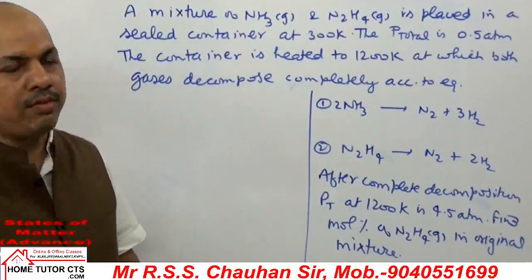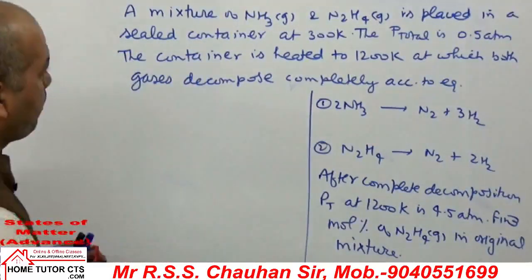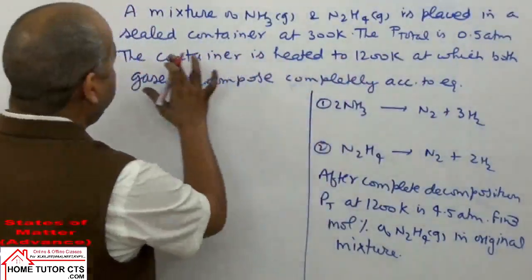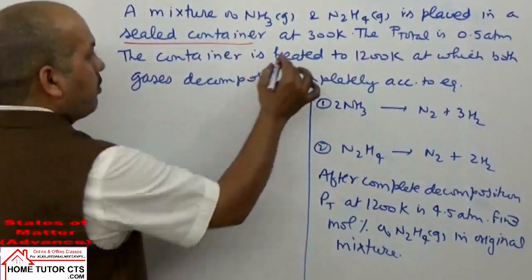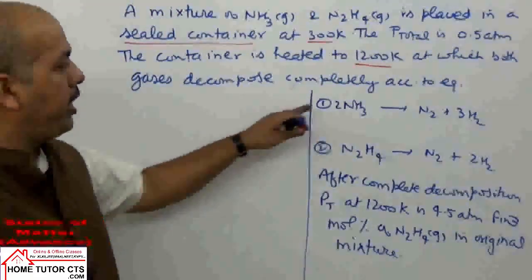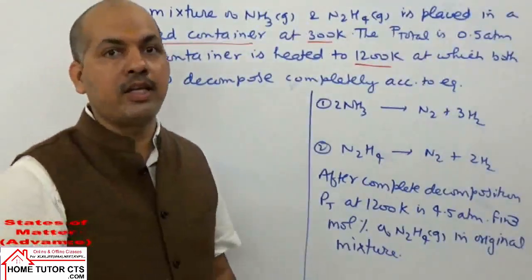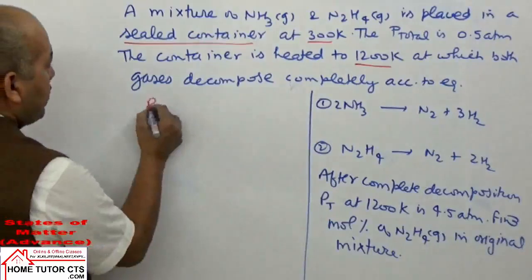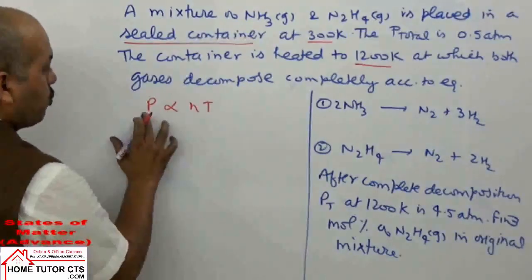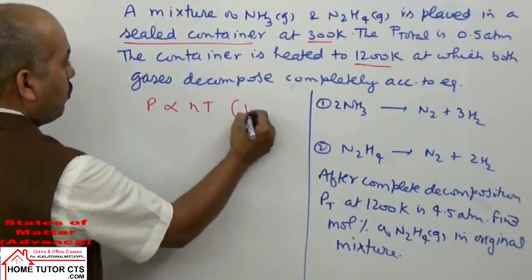So read the question thoroughly and try yourself. Now coming to the solution part of this question. The question is easy. The volume of the vessel is not given, unknown in the question. The temperature T is variable and will change. When the reaction takes place, the number of moles will change, only the volume of the vessel will remain constant. So in such a condition, pressure is directly proportional to number of moles and temperature. From the gas equation PV equals nRT, the volume is constant, R is constant, when we have volume constant